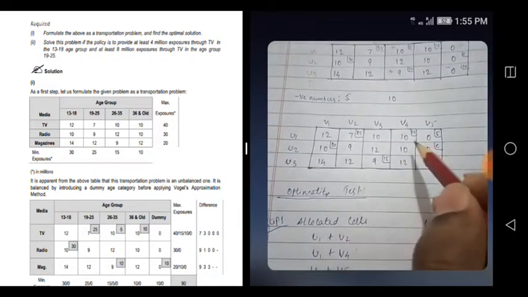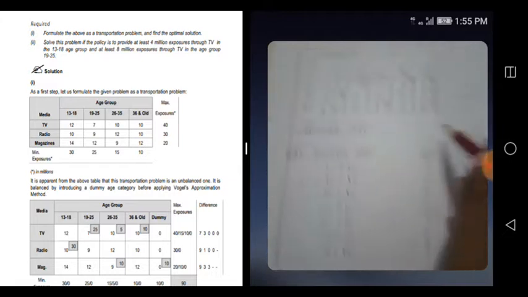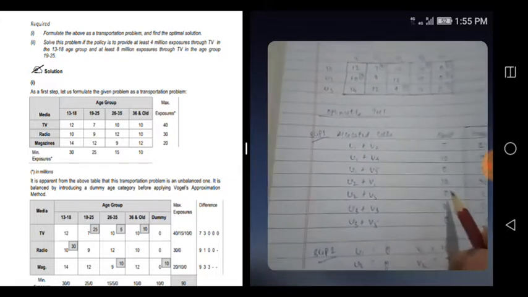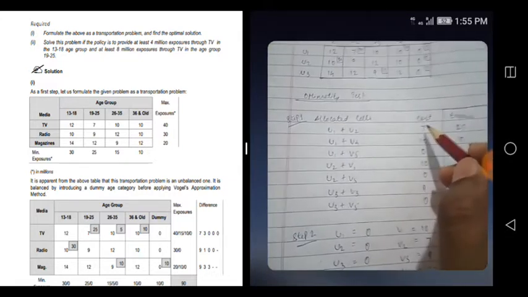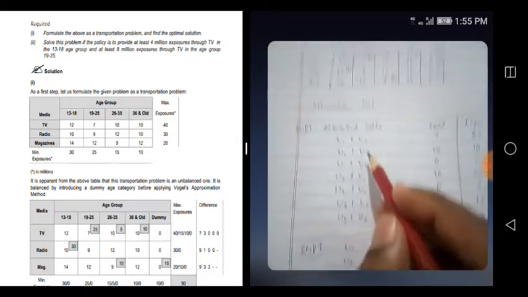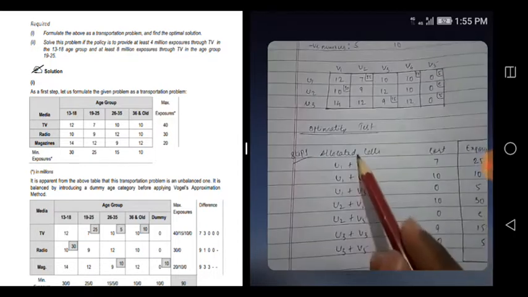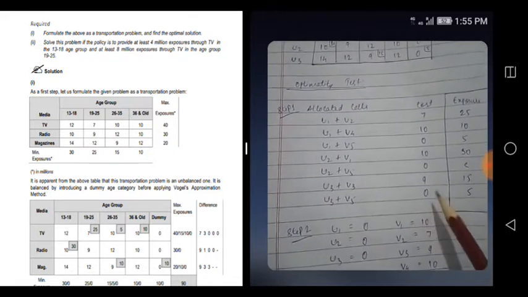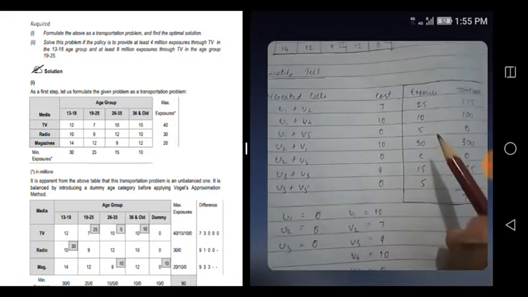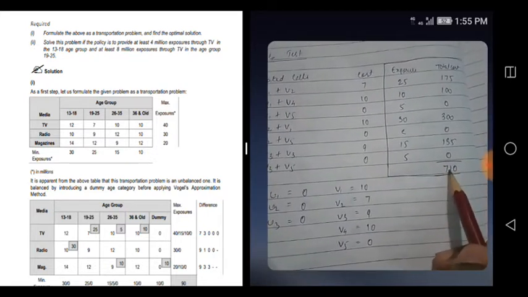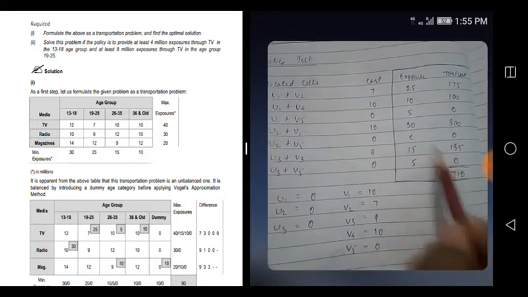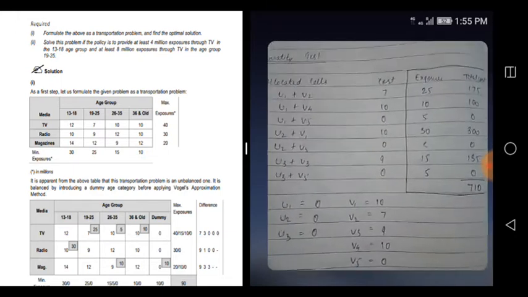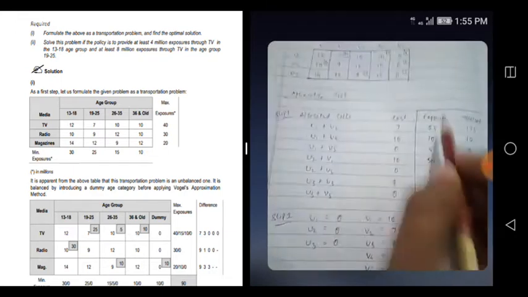Okay, so see, change. Now again, if you perform the optimality test, again same steps: allocated cells taken, corresponding cost taken. Okay, then this is just to show the total cost. Okay, just to show the total. You can show this as a separate step also, but I have done it here itself.